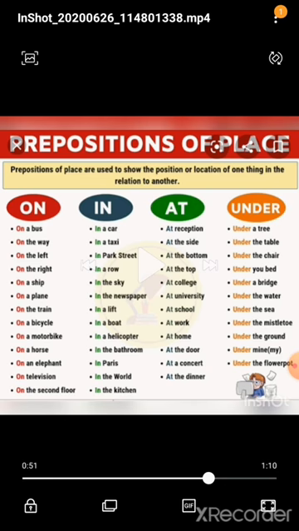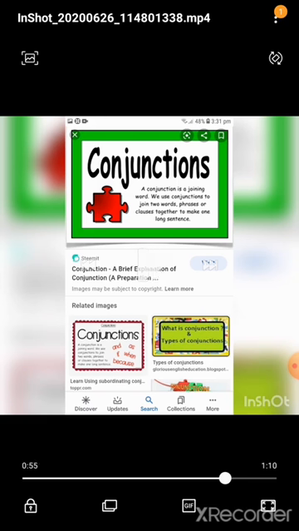Next one, conjunction. Conjunction is joining sentences. In order to join two sentences, we are using conjunctions. Conjunction words: and, so, yet, a lot of words are there, but most probably we will be using and only. For example, I like cats and dogs.